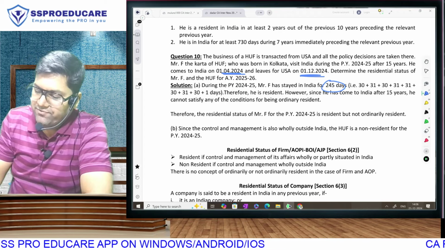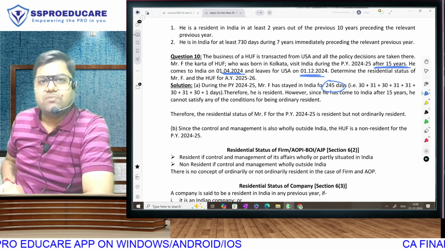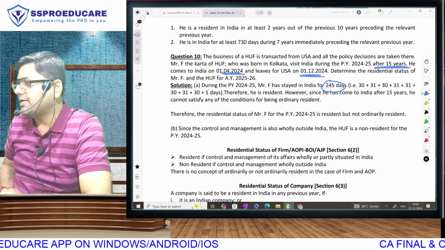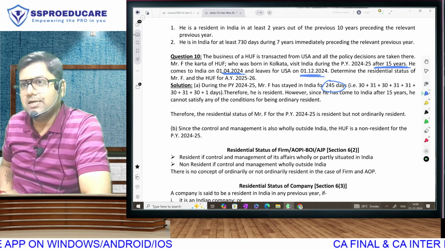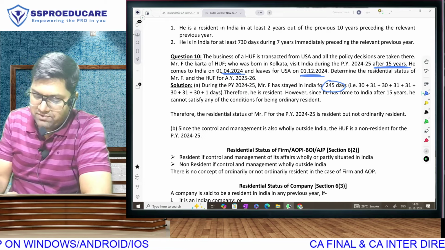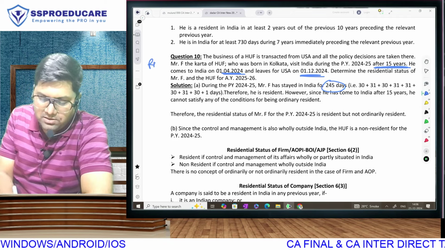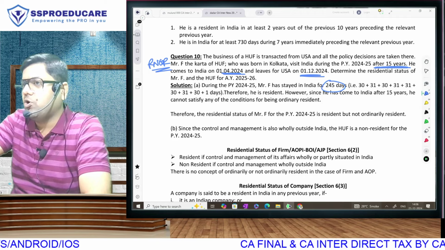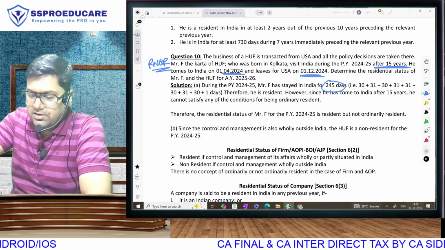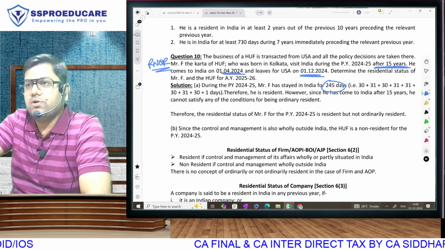He has come to India after, when we say he has come to India after 15 years, what does that mean? Last 7 years it is 0, last 10 years. So that means one thing we can conclude for F. F is our current year, because of 182 we are making him resident, but he is not ordinarily resident. Is this clear? Now let's talk about HUF.